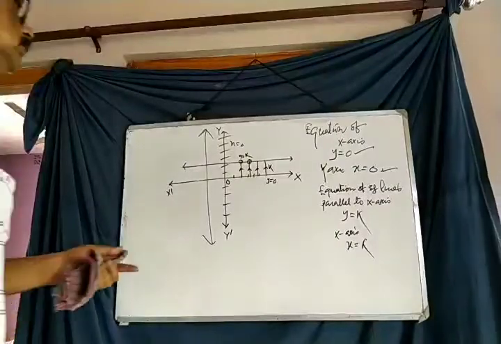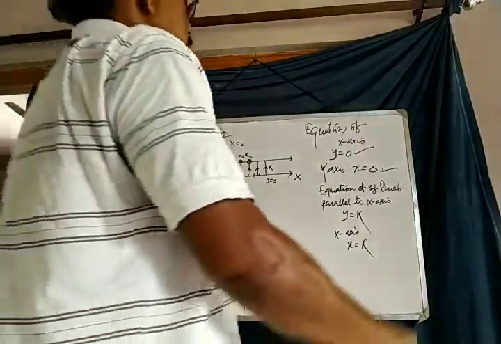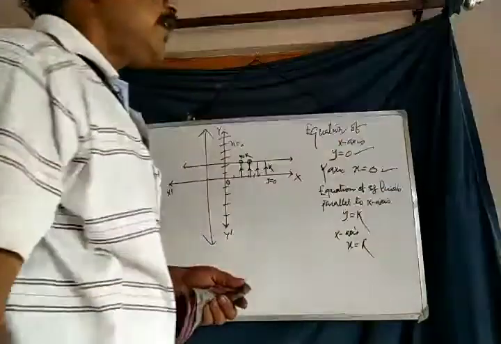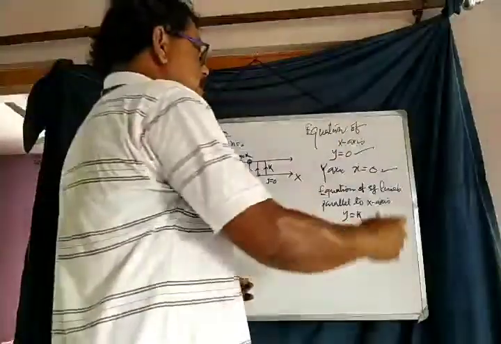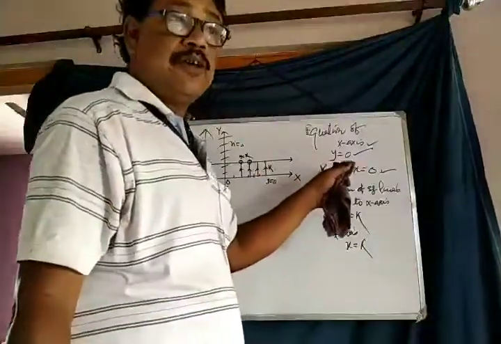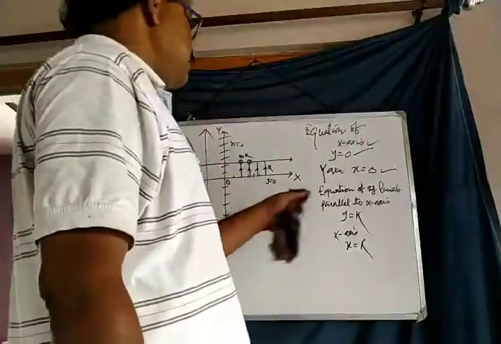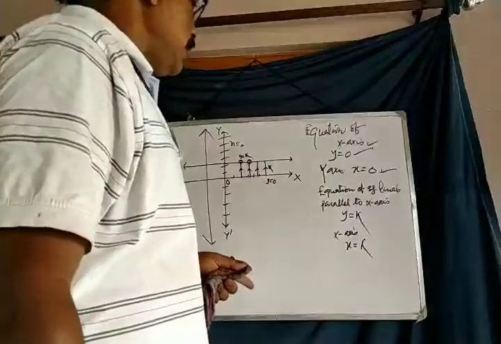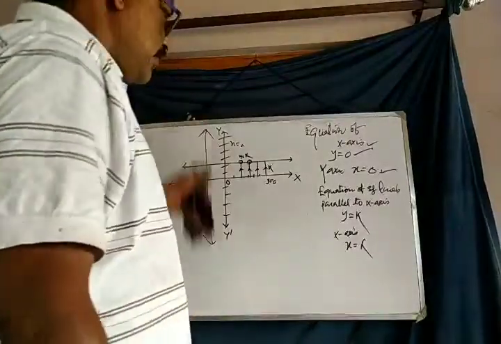Therefore, we have already got 4 equations with respect to 4 conditions. First condition, the x-axis, where each and every value of y is equal to 0, so the equation of the x-axis is y equals 0. Second condition, the y-axis, at every point the value of x is equal to 0, so the equation of the y-axis is x equals 0.